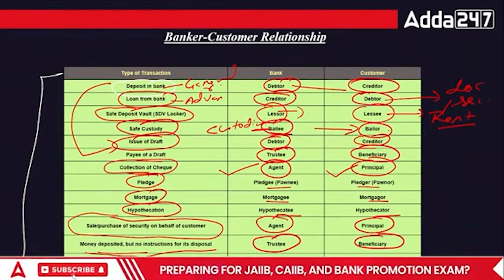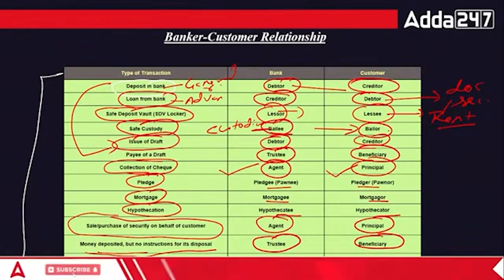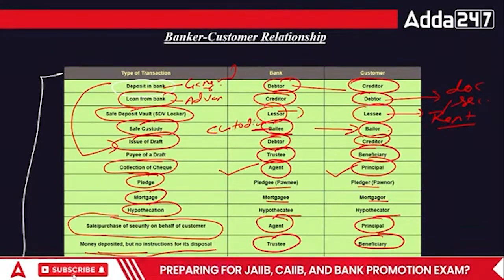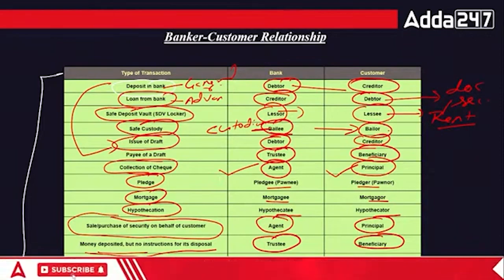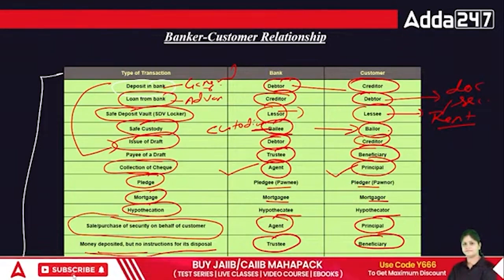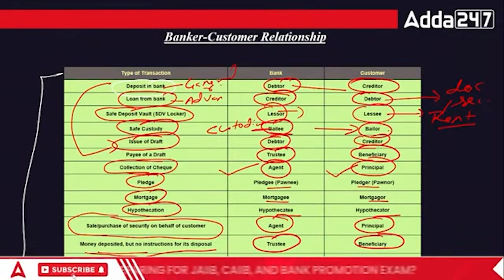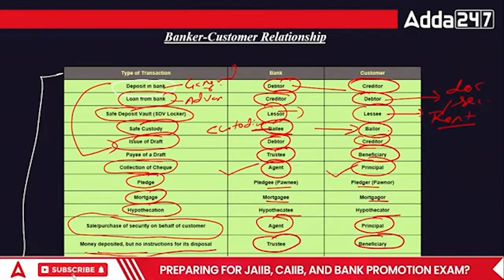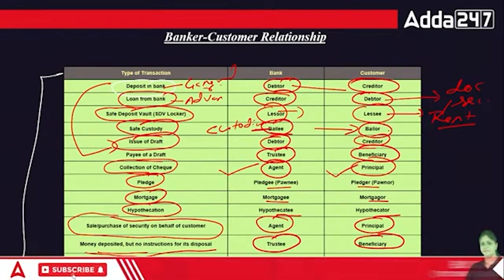So according to banking, what is the basic purpose of banking? The basic purpose of banking is lending and investment, okay? So deposits and advances are the basic purpose of any bank. But now, who is the customer actually? The customer is not defined by any law, but the customer is the one who has an account in the bank, okay? That person is the customer. So accordingly, there are so many relationships between the bank and the customer.